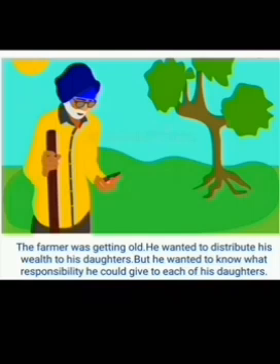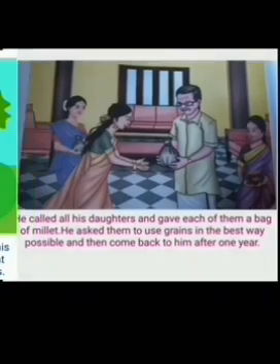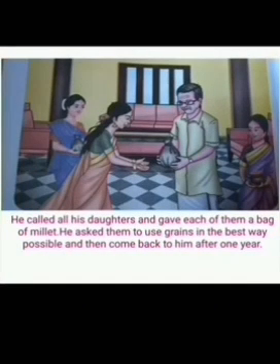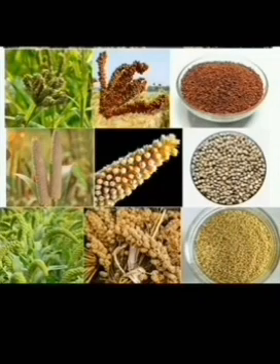In last class, we learned that a wealthy farmer is getting old, so he wanted to distribute his wealth to his daughters. So, he kept a test upon it. He called all his daughters and gave them each a bag of millets. He asked them to use the grains in the best way and asked them to come back after 1 year. You already know about the millets, is it? It is just like grains.